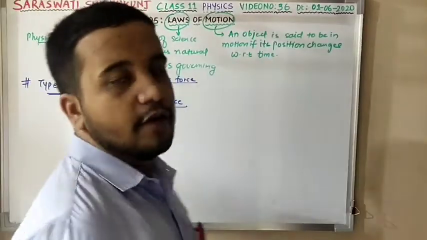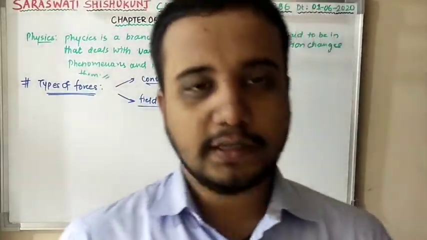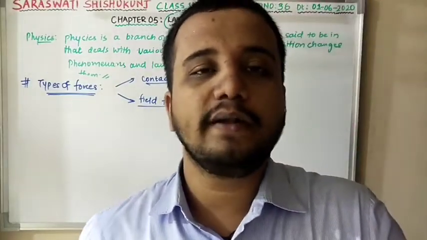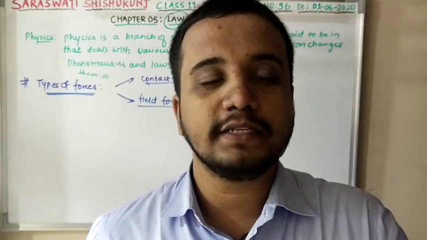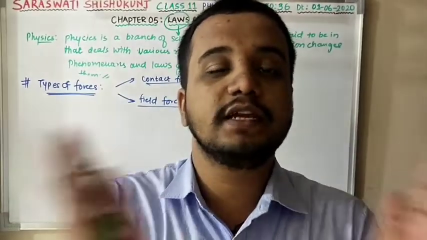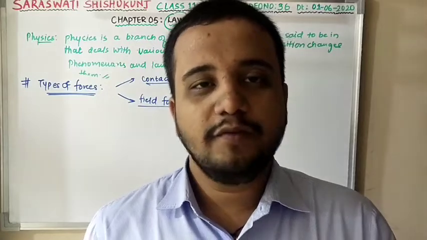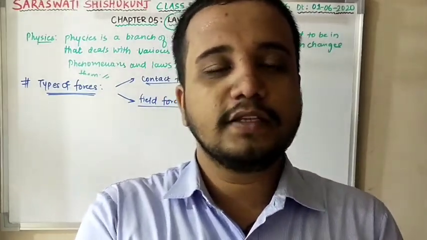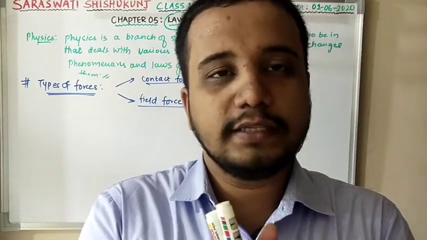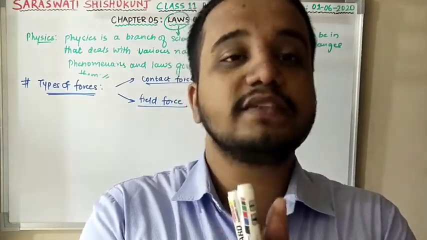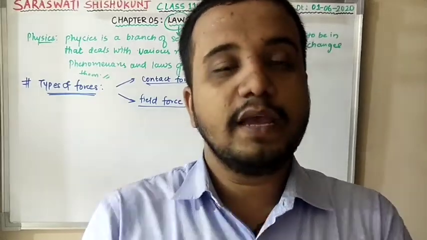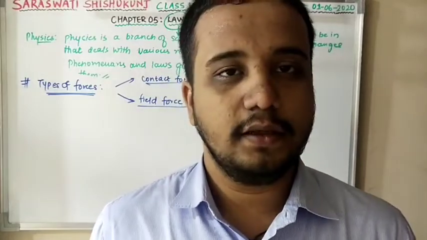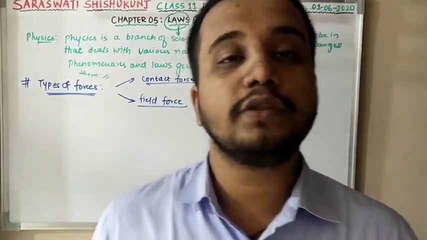Now see, from the very first name of the force, that is contact force, we'll be able to make some first view of that. What do we mean by contact force? Contact force is nothing but the force that is acting on both the objects which are in physical interaction. Clear? If two bodies are in physical interaction and some external force is being applied on it, then it is known as what? Contact force. Or you can say that the force exerted by the two bodies when they are in physical interaction. You will be able to notice one thing over here, that contact force always acts on both the objects.